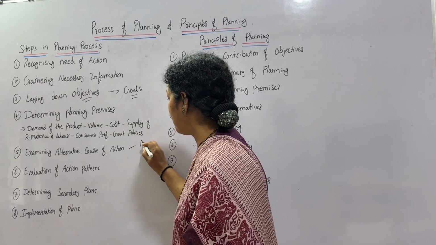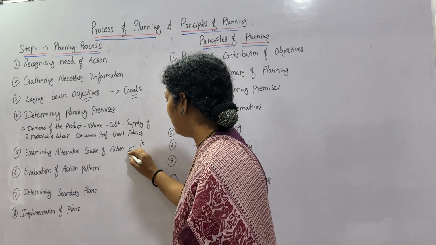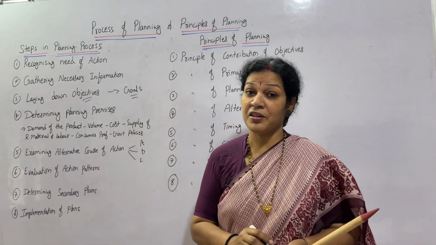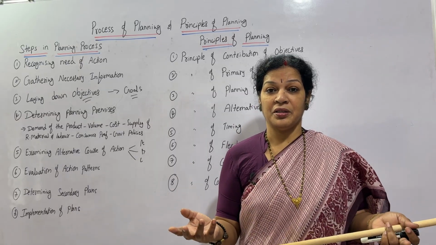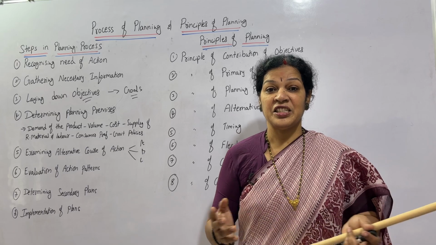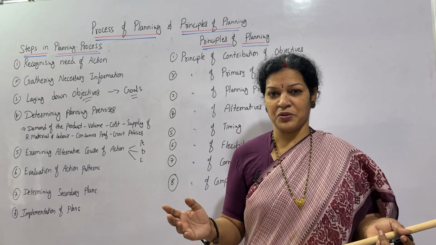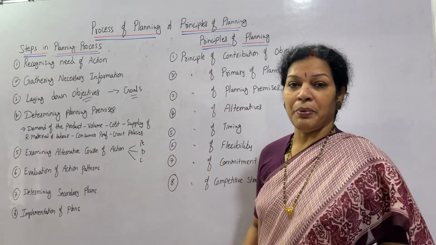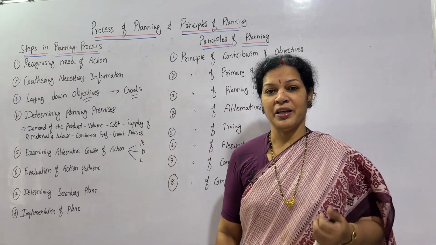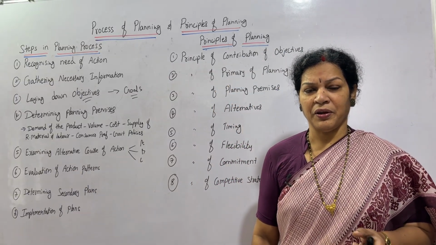If A is not going to work out, then B, then C, like this. At least 4-5 plans you have to keep ready, because the trend is always changing, nothing is fixed. So consider this. Then after that, evaluation of action patterns. How do we take the action? Evaluation of action patterns.